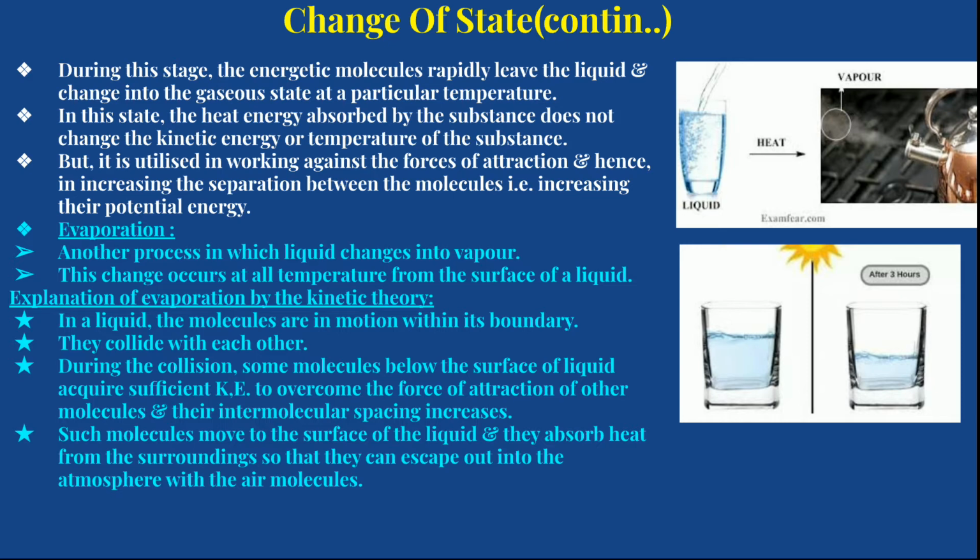Now we get the explanation of evaporation in the kinetic theory. In a liquid, the molecules are always in random motion within its boundary.